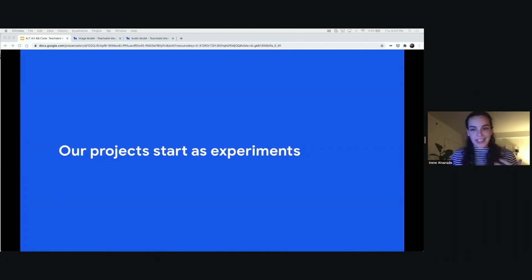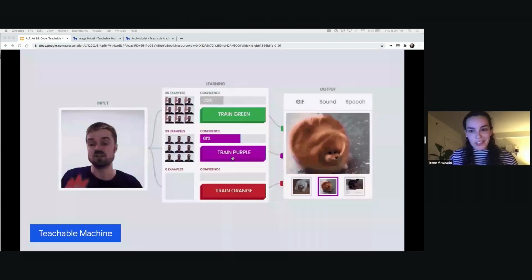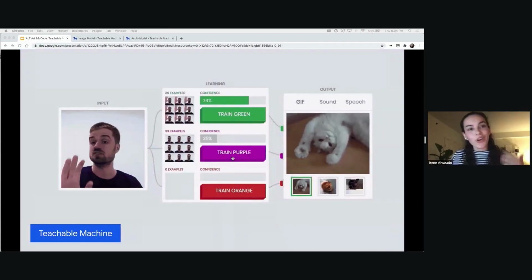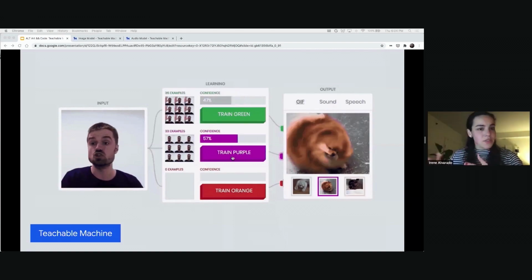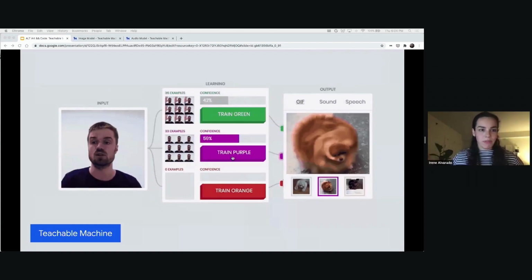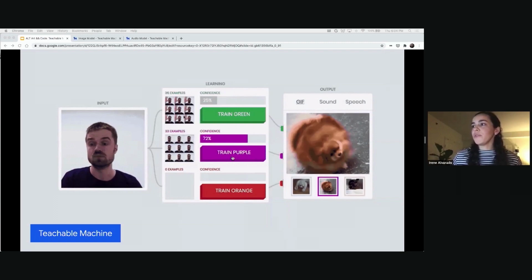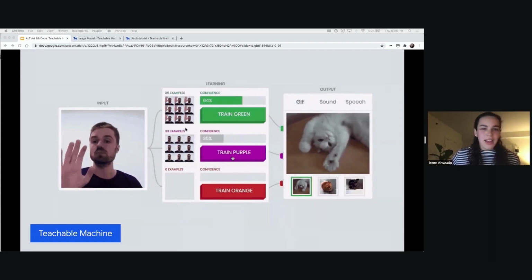So, okay, I want to emphasize that a lot of our projects have really humble origins. It's just one person prototyping or hacking away at an idea, even though it might seem like we're a really big company or a really big team. And just to show you how that's true, the origin of this project was actually a really small experiment that looked like this. The interface looks the same, but it was really simplified. Like you had this 3-panel view and you couldn't really add too much data. It was really, really simple projects.